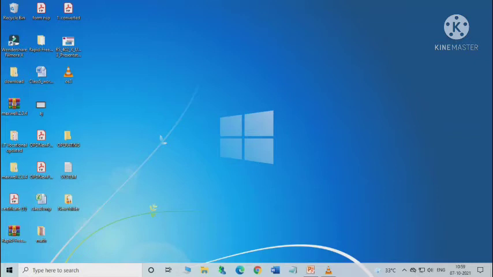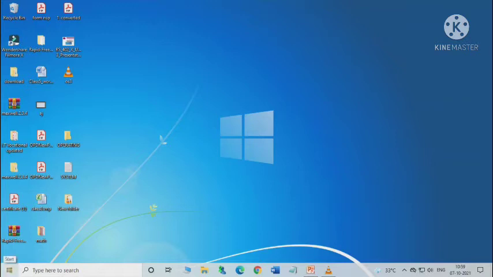Okay, now you can see a bottom bar here. Okay, so this long horizontal bar that is located at the bottom of the desktop is known as the taskbar. Here it is, the taskbar, the bottom bar.